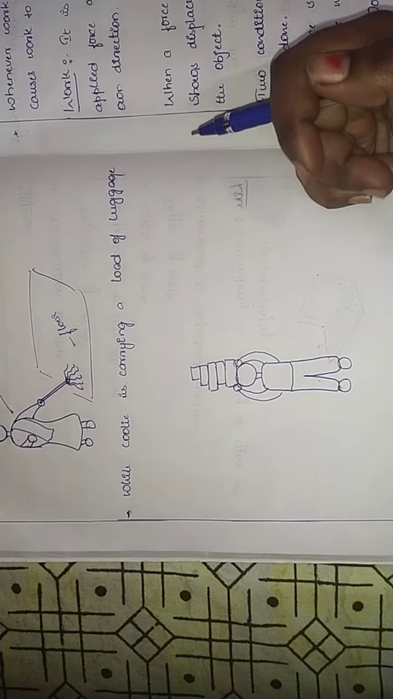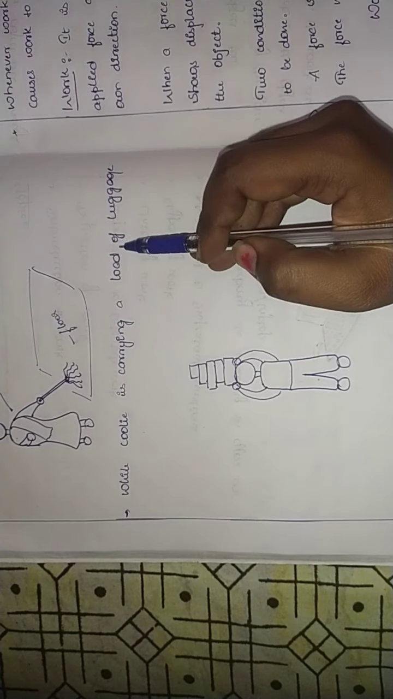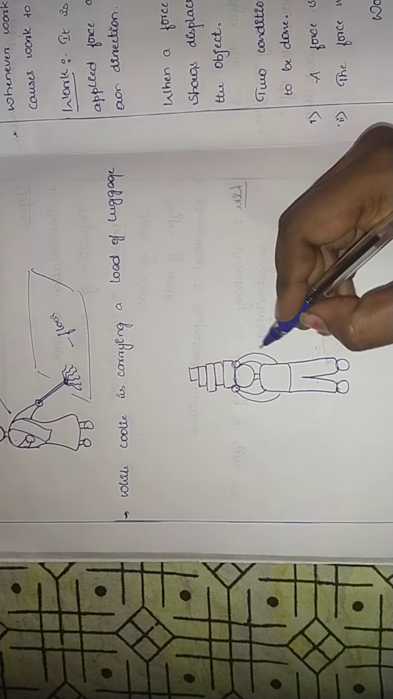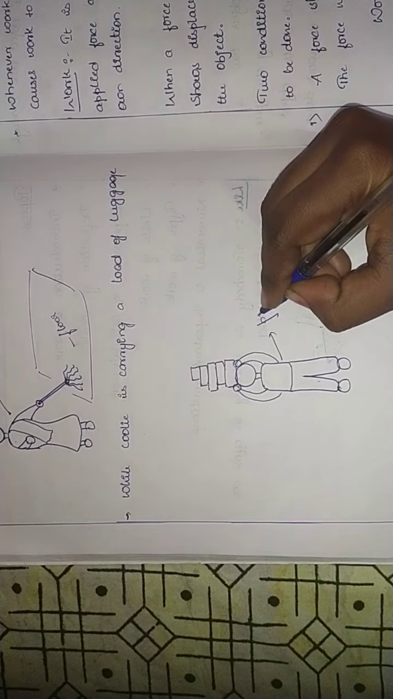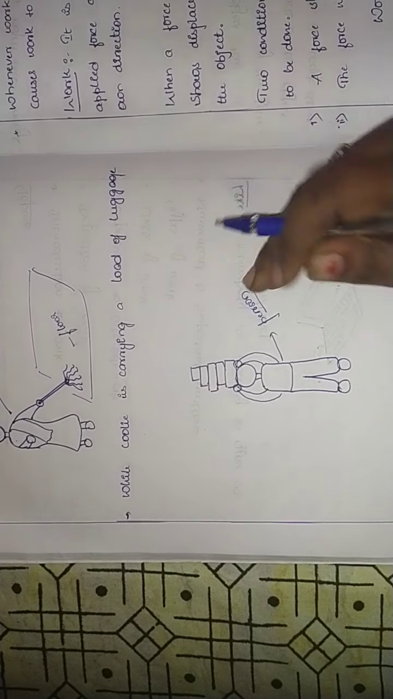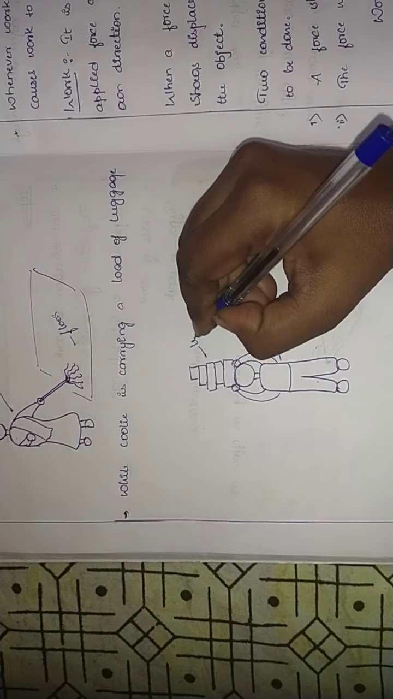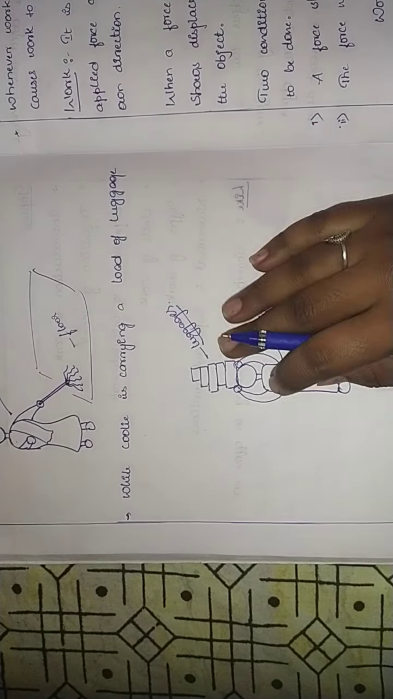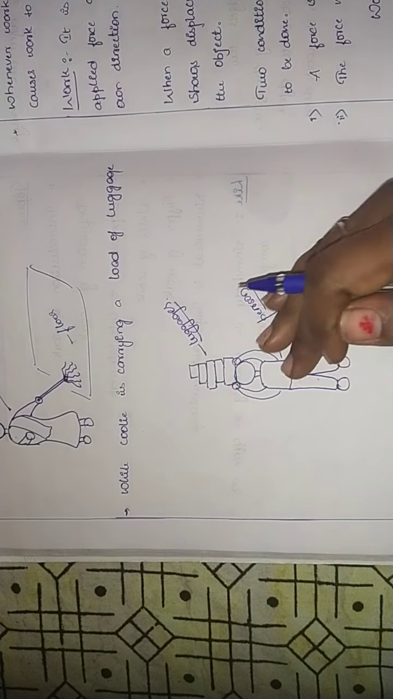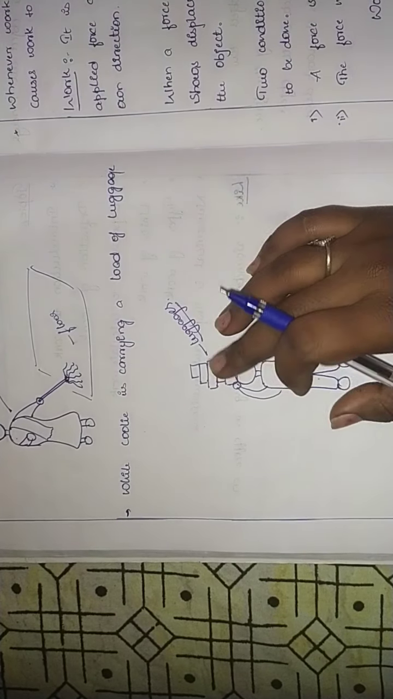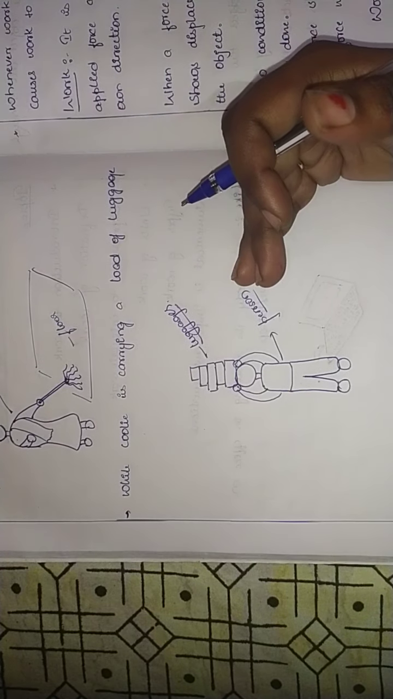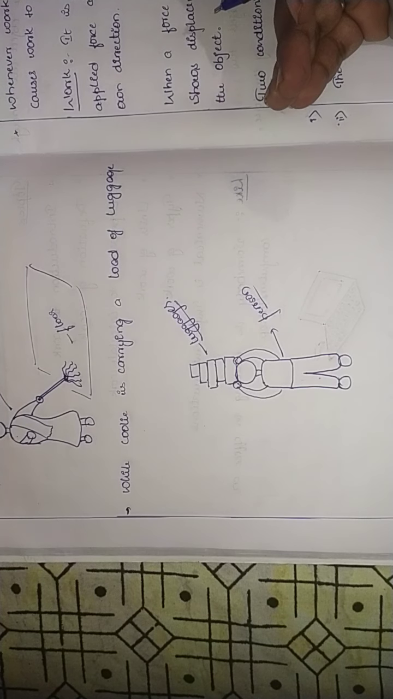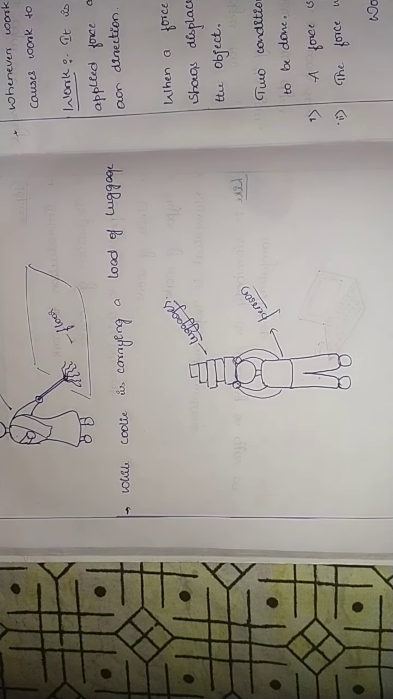Okay, similarly, let's take one other example, that is when a coolie is carrying a load of luggage. Here is a person who is carrying lots of luggage. Let's assume these are the luggages. So he is carrying all the luggage on top of his head, where he is carrying a load of luggage, it means that he is doing work.